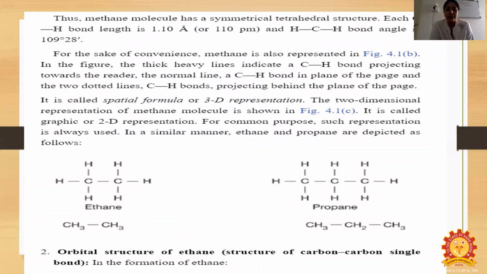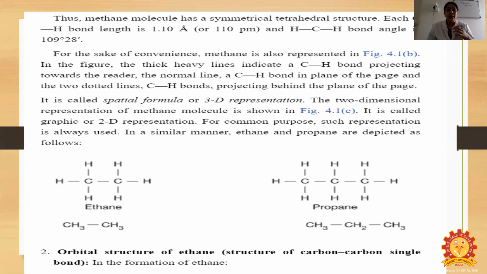Thus, the methane molecule has a symmetrical tetrahedral structure. Each carbon-hydrogen bond length is 1.10 angstrom, or 110 pm, and the carbon-hydrogen bond angle is 109 degrees 28 minutes. That is, the methane molecule has a symmetrical tetrahedral sp3 hybridization.